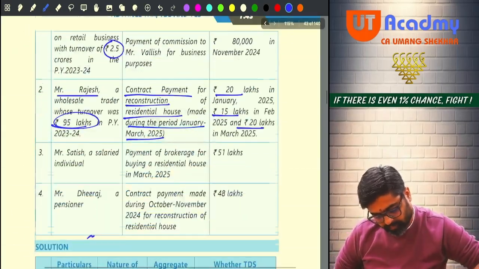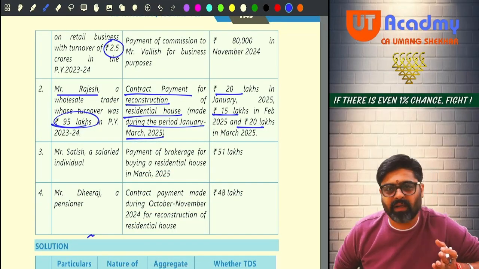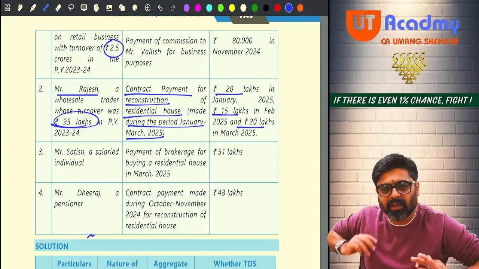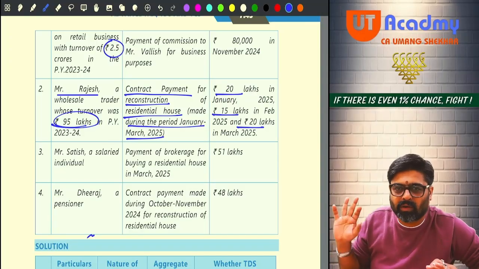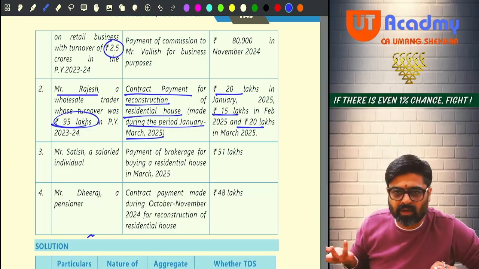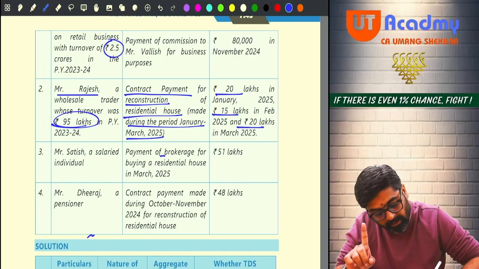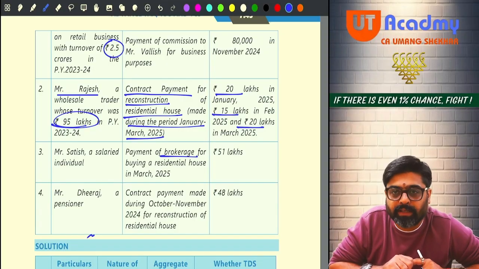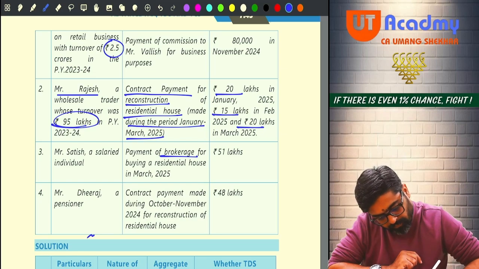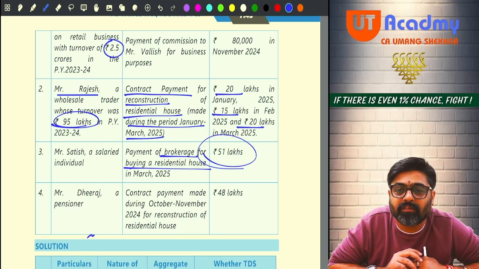Now, Mr. Satish, who is a salaried individual. Now tell me, Satish is a salaried individual. Definitely he is not doing any business or profession. So last year his turnover and gross receipts are definitely less than the limits, 1 CR or 50 lakhs as the case may be. So now he is making the payment of brokerage, 194H, to buy a residential house, and see, the brokerage paid is 51 lakhs.